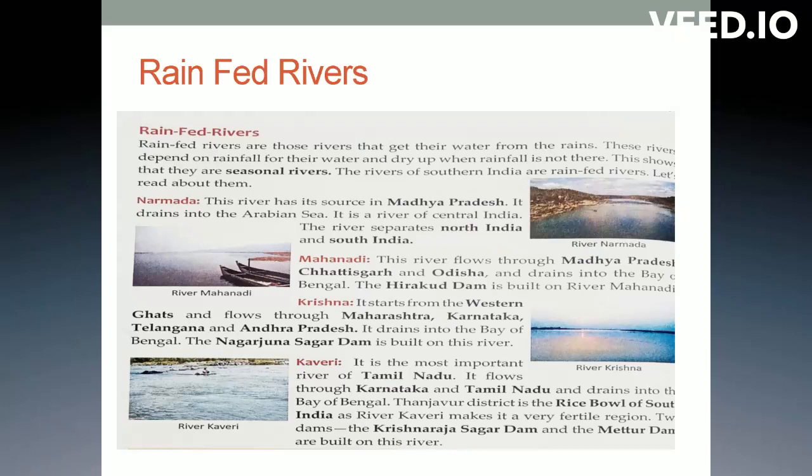So this is all about the rivers which are present in our India, children. So finally we can conclude that the rivers are of two types: first one is snow-fed and the next one is rain-fed rivers. And we have seen the list of rivers which are present in our India and how we separated them as snow-fed as well as rain-fed rivers. So this is what I wanted to explain for the fourth grade student ICSE syllabus.